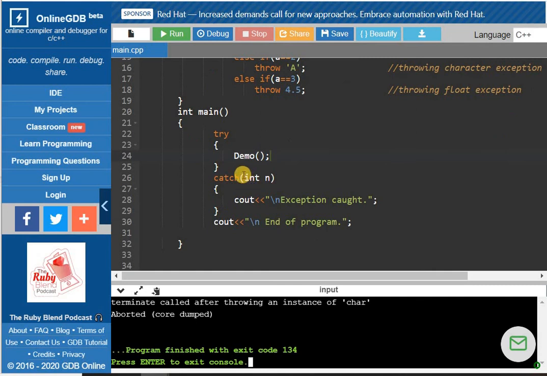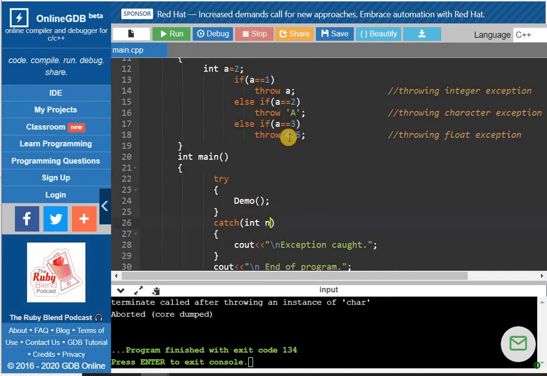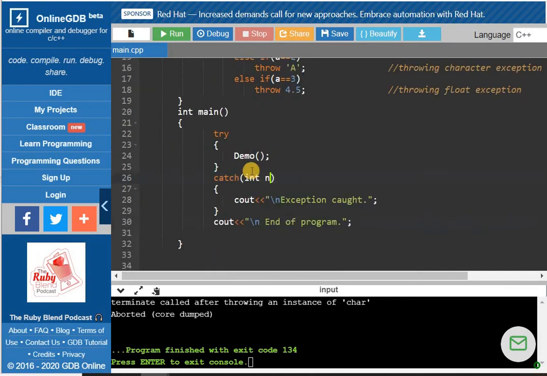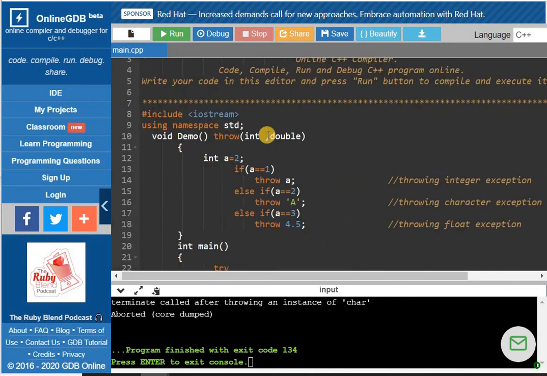Here we have written a catch only for the integer data type. In this case, it will not find any exception written for character. We have taken integer type exception here, but we have restricted integer here. So throw is not going to throw an exception for the integer and the double type.